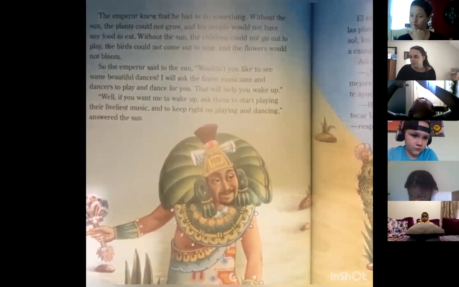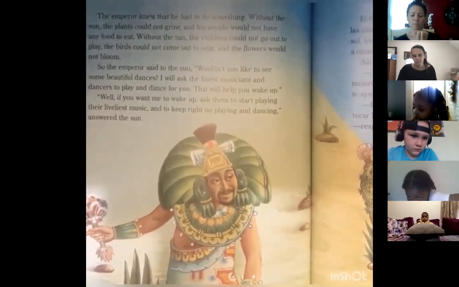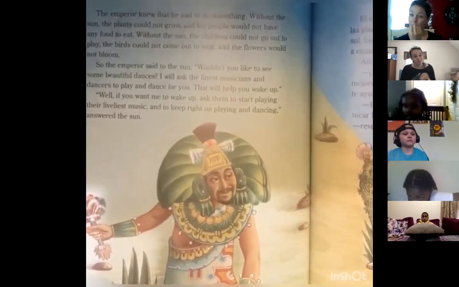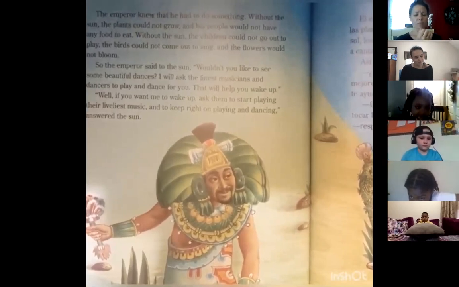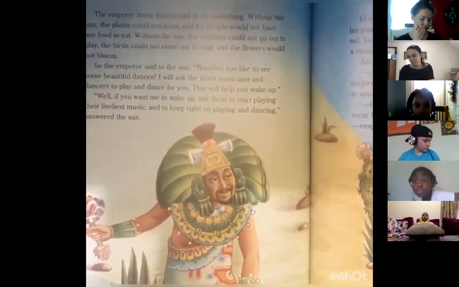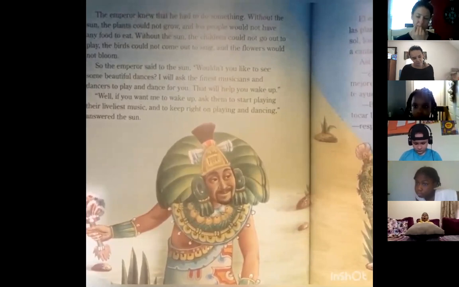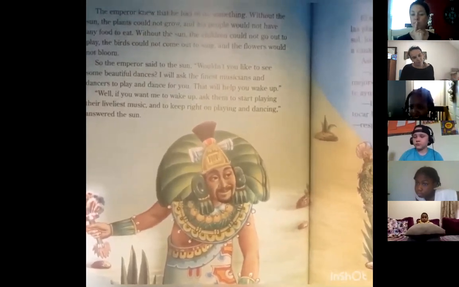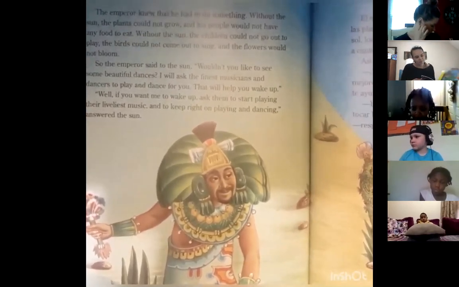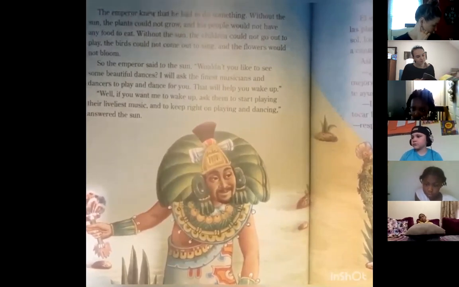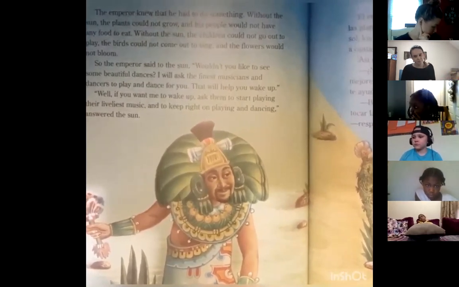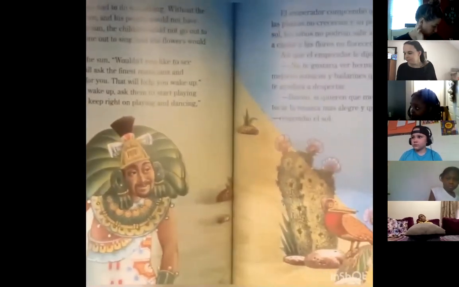So the emperor said to the sun, "Wouldn't you like to see some beautiful dances? I will ask the finest musicians and dancers to play and dance for you. That will help you wake up." "Well, if you want me to wake up, ask them to start playing their liveliest music and to keep right on playing and dancing," answered the sun.